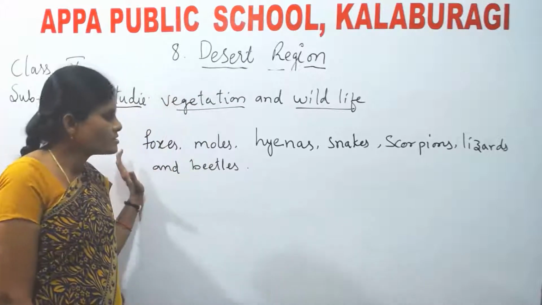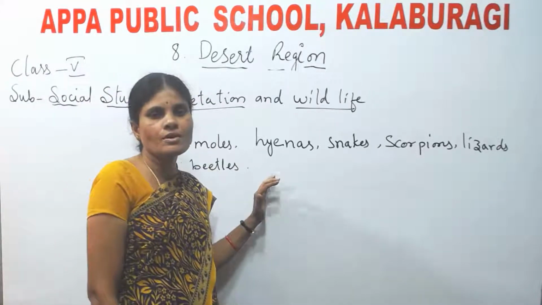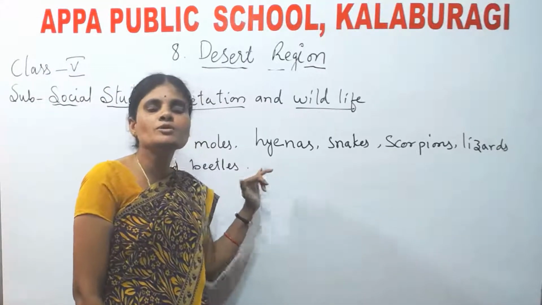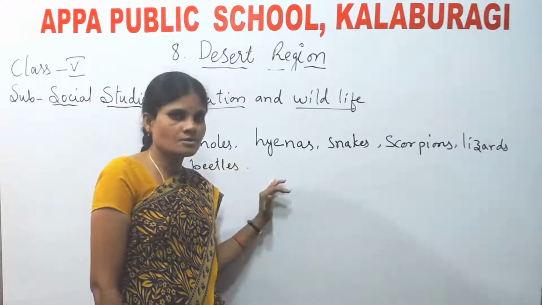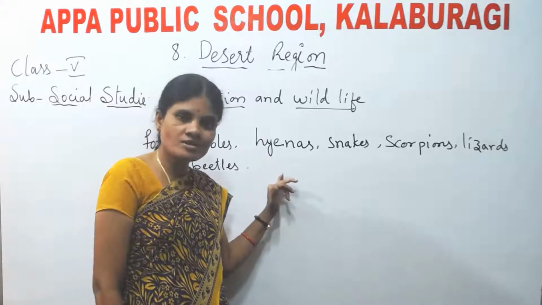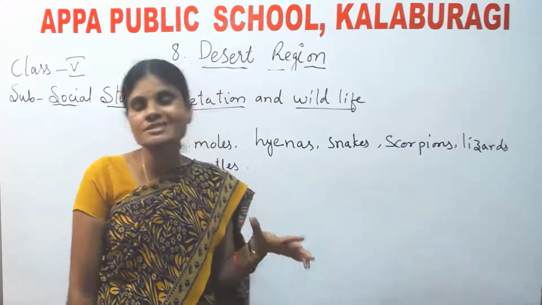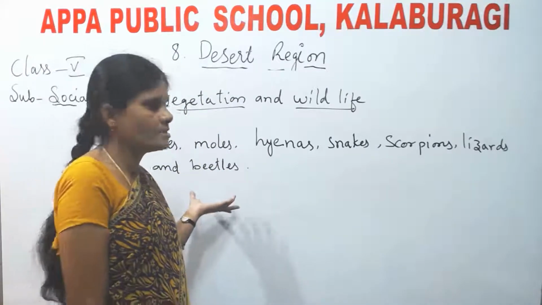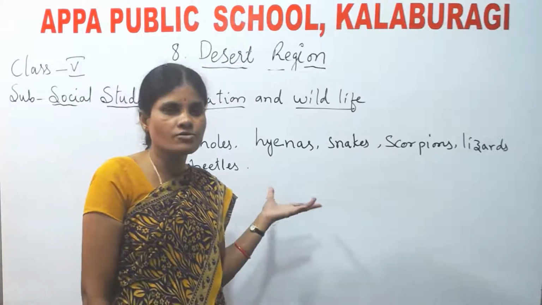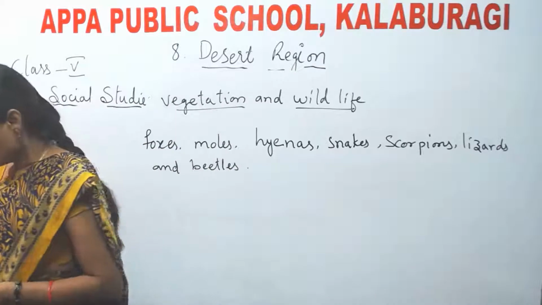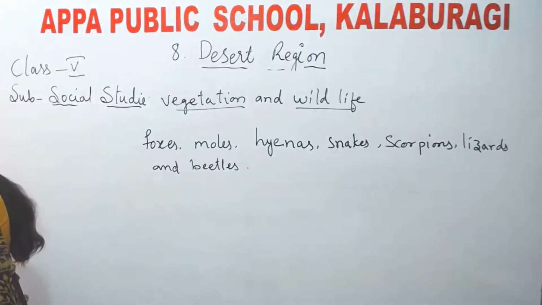See, these animals have special features which help them to control the extreme climatic conditions of the desert area. Extreme means severe, a lot of. Understood? Next,